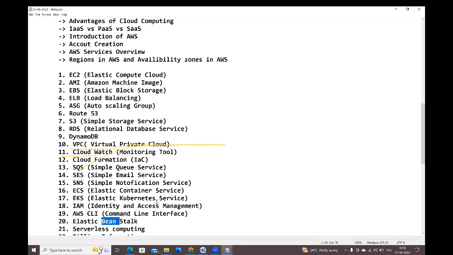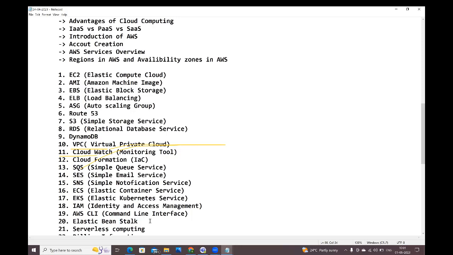I have given a Java application. Elastic Beanstalk will create the platform to run the Java application. I have given a Ruby application. Elastic Beanstalk will create the platform to run the Ruby application. Based on which platform is required to run your application, Elastic Beanstalk will create that platform and run your application in it. You need not create any platform or infrastructure. Just focus on the coding and give that application to Beanstalk. Beanstalk will create the required platform to run your application.